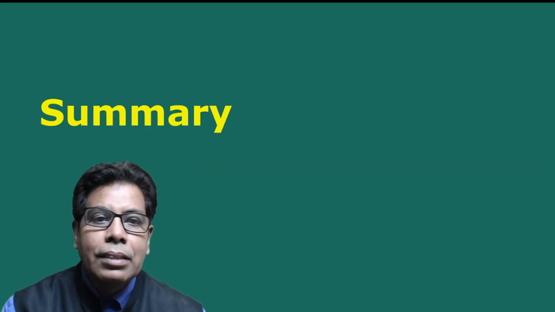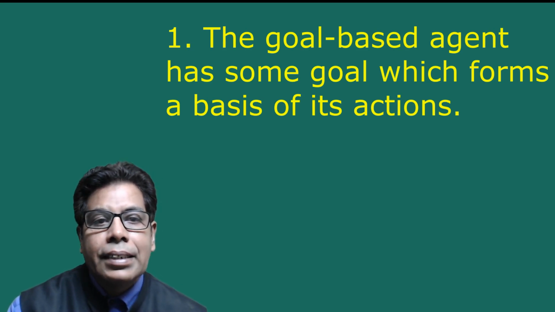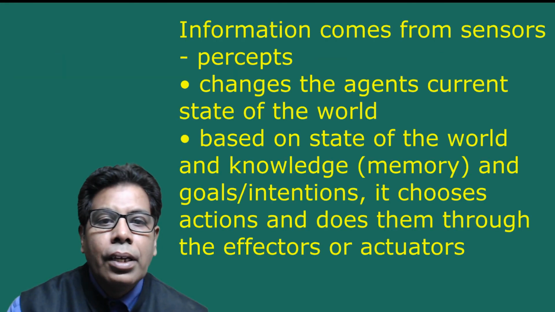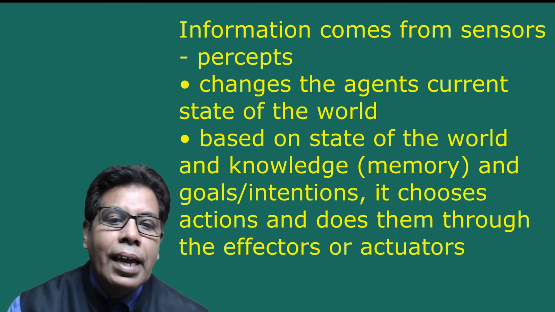Then let us go to the summary. First point, the goal-based agent has some goal which forms the basis of its action. Then second point, such agents work as follows. Information comes from sensors, percepts, changes the agent's current state of the world. Based on the state of the world and knowledge, that is memory, and goals or intentions, it chooses actions and does them through the effectors or actuators.